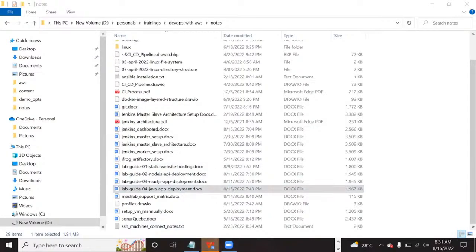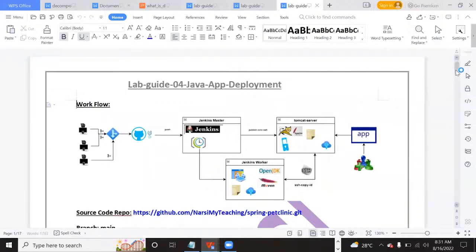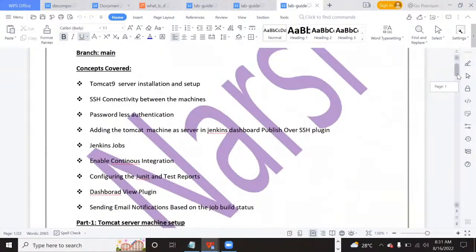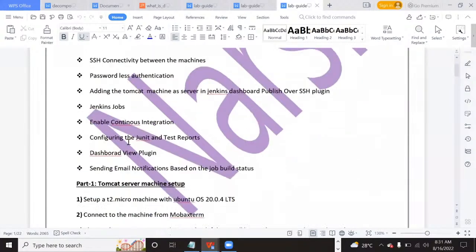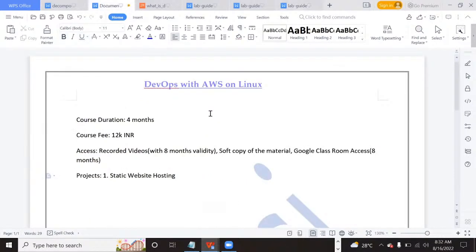Take the Java deployment application, for example. See this, this is the Java project. Here, more concepts about Jenkins we will learn, add-on concepts. From handout to handout, lab guide to lab guide, the concepts will increase, and we will learn the concepts on the projects only, so that we get a complete end-to-end picture of what we are doing and how we are doing.